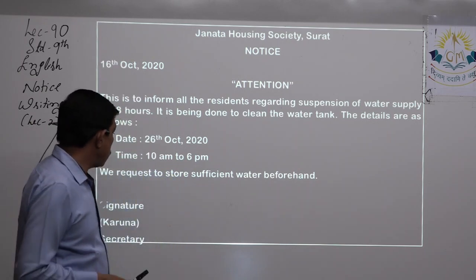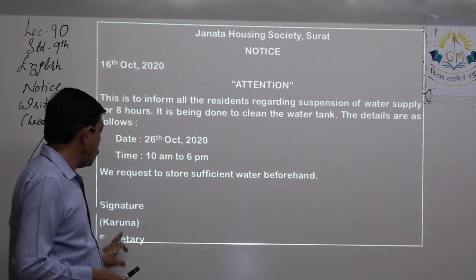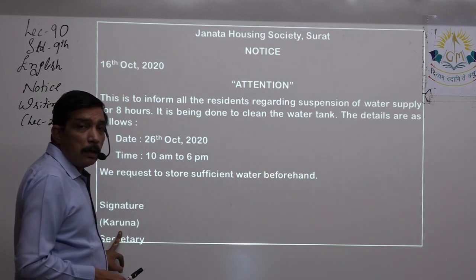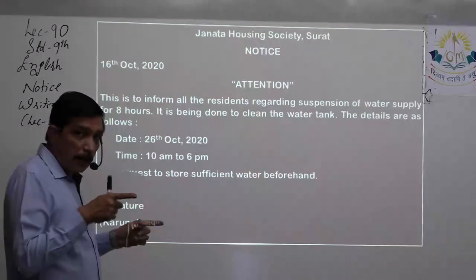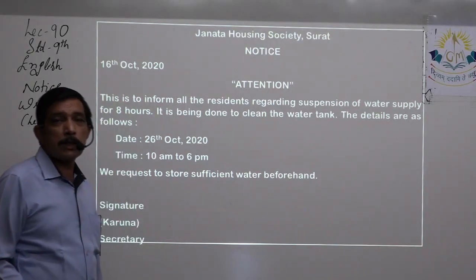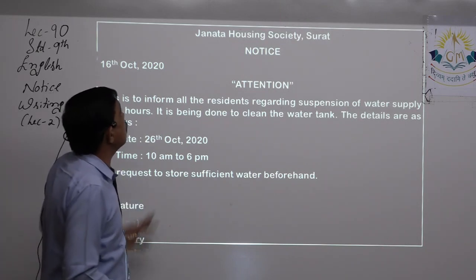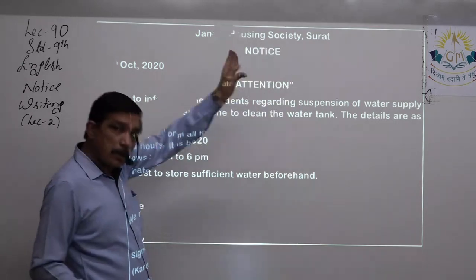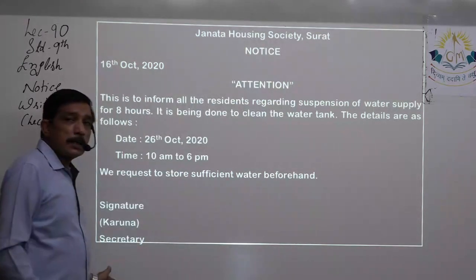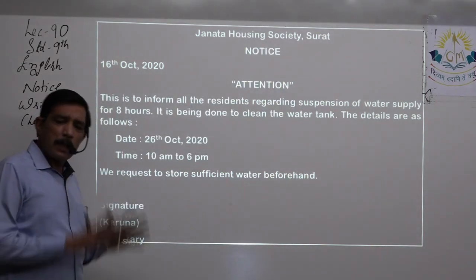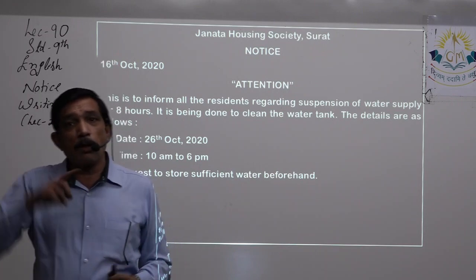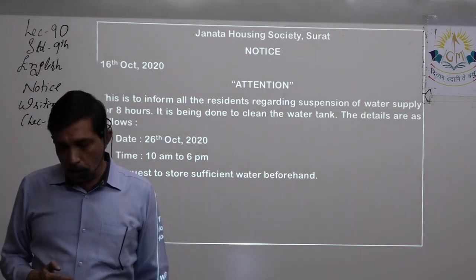So it should be signature, then the name in bracket, and then the designation, that is secretary. Now again, don't write secretary of Janta Housing Society, that is already written. So just write secretary, right? That is more than enough. You are secretary of what? The organization on the top, right?